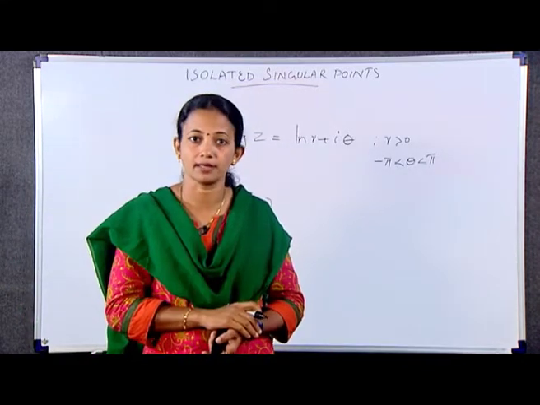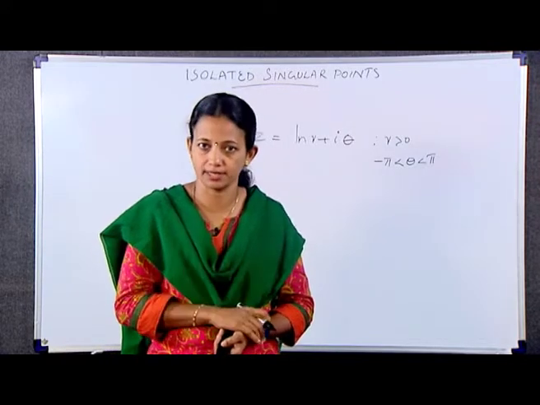Each singular point except z = 0 is isolated.